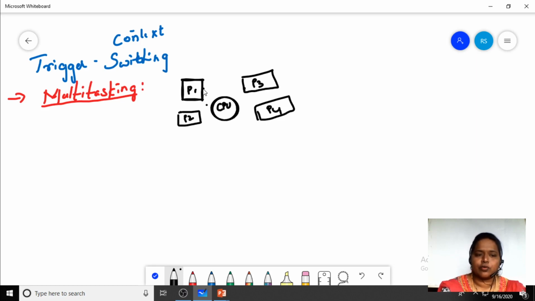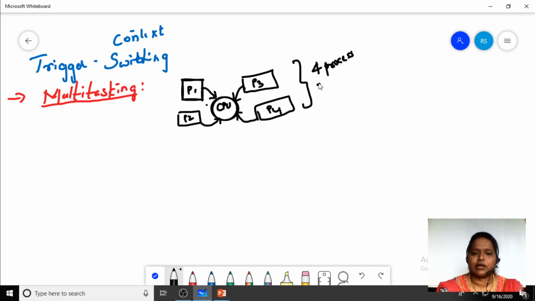Process P1, P3, P2 and P4 should all be executed by this single processor. We have 4 processes in total, but only one CPU. All these 4 processes should be executed by this single CPU. How? By making use of context switching.